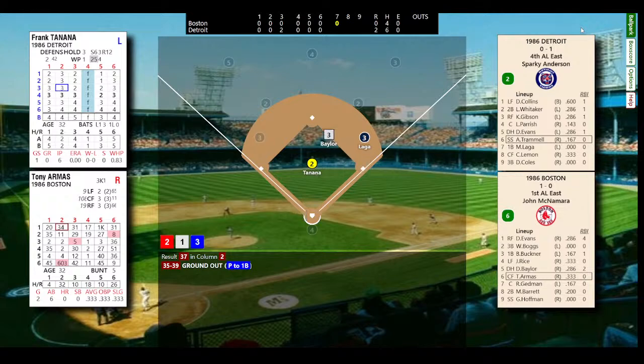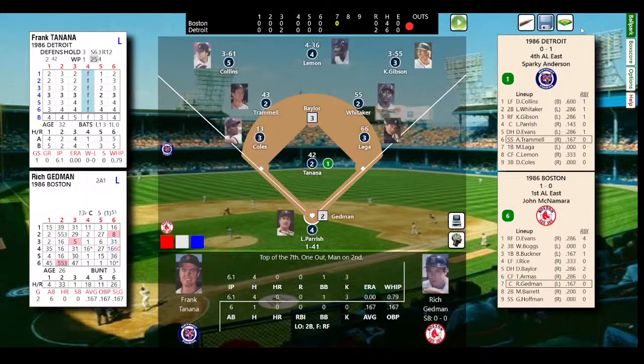Ground ball back to Tanana. That's the bad news. The good news is it's one out, man on second. Soft enough that Tanana's only play is to first base, so Baylor gets to second base. He's in scoring position right now with one out. And here's Gedman.